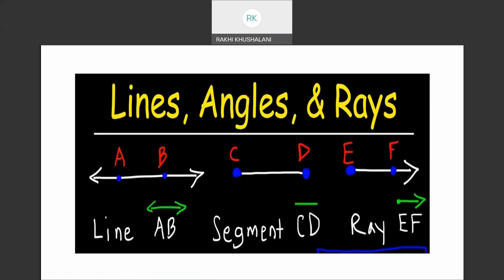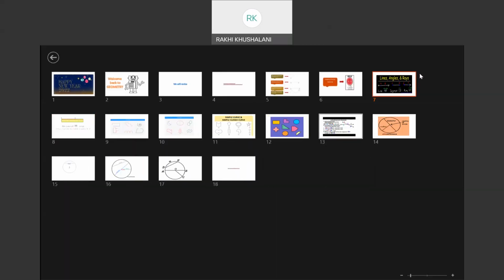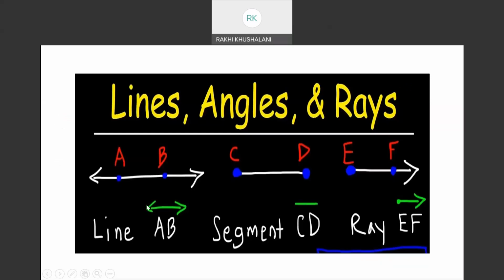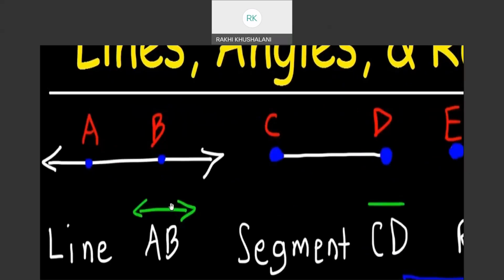We are going to discuss only lines, that is line AB. You have to see how it is written. AB are two points, any two points we can pick on a line, and we can write line AB, and above it we put a dash and two arrows at the two ends.